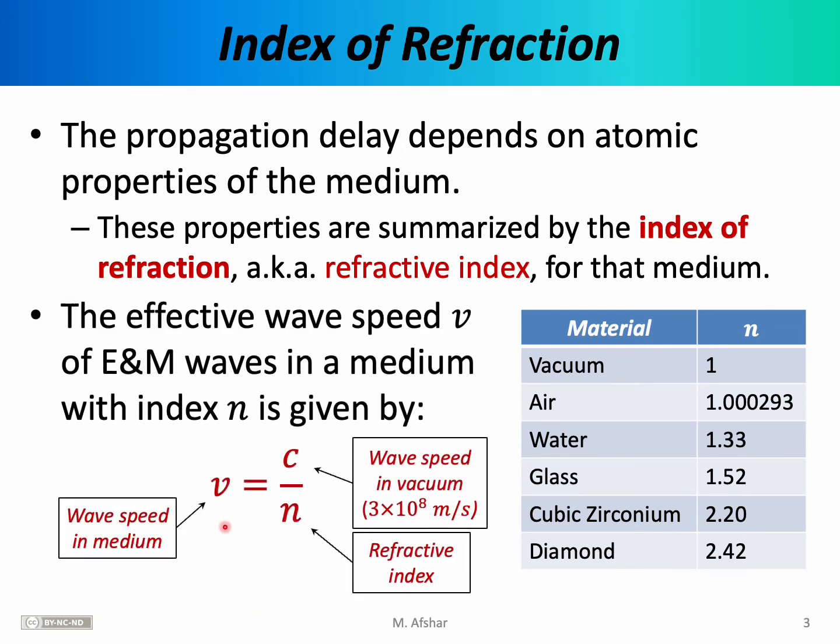We can say that the wave speed in the medium, V, is equal to the wave speed in vacuum, which is 3 times 10 to the 8th, divided by the refractive index. Notice that the larger the refractive index is, the more absorption there will be, the more delays there will be, and therefore the smaller the average speed will be. Light travels through diamond relatively slowly. It travels through glass faster, it travels through water even faster, and of course it travels through vacuum at its fastest speed.